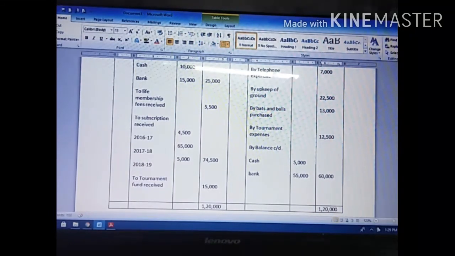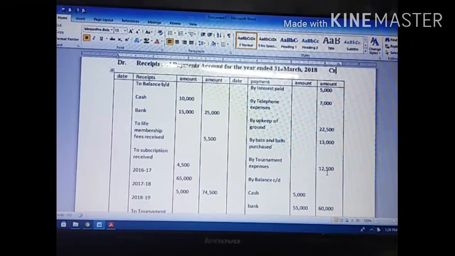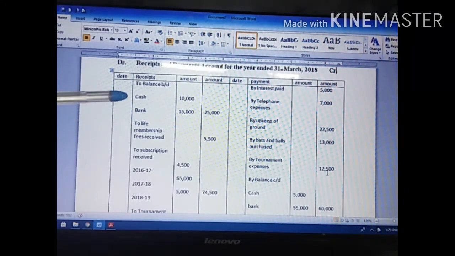In this illustration 3, page number 44, they have given an opening cash balance and an opening bank balance, both the things. So we have to write both on the debit side. We have to use the inner column to show the opening cash balance and bank balance. After adding these two things, we post the total in the outer column. Then other things: if it is a receipt, you show it on the receipt side; if it is a payment, all the payments you show on the payment side.